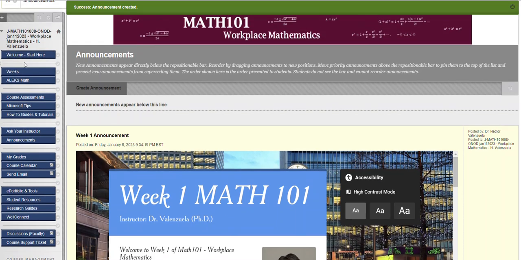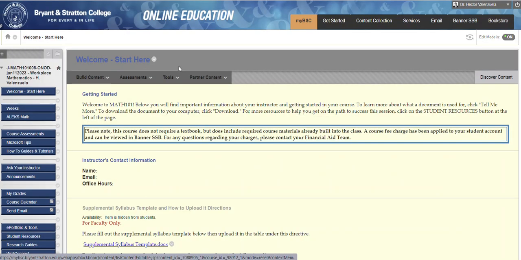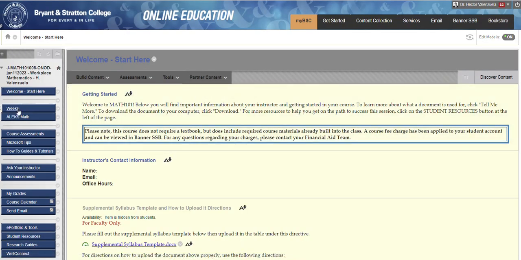You'll see that we have the Welcome Start Here button, your weeks button, the Alex Math button here. Your homework and assignments are going to be in the Alex Math link here. This will get you to the weeks folder, all the weeks folders. Now the weeks will open up from the start of the week, so you won't be able to see every folder, or at least you might see them, but they won't open up. The Welcome Start Here button.